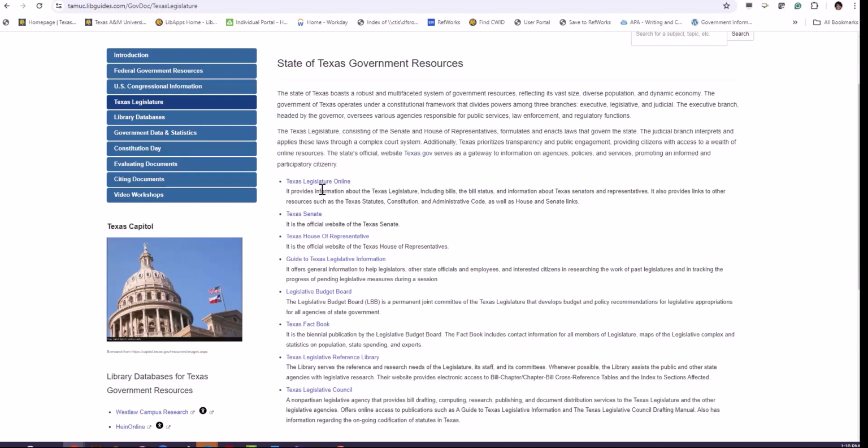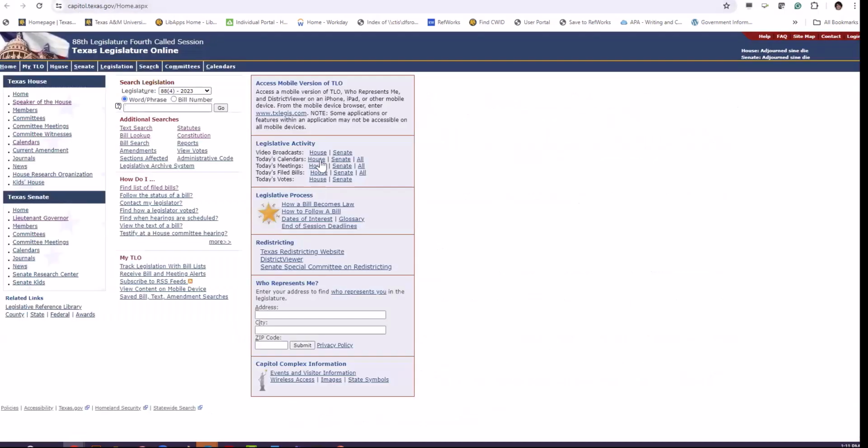Let's go and see how it looks. Through this Texas Legislature Online website, you can get information about the Texas House, about the speaker, members, committees, calendars of events, and so forth. You can get information about the Texas Senate, about members, committees, and more.